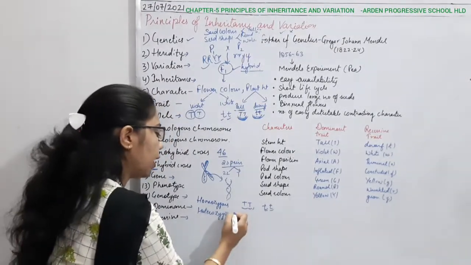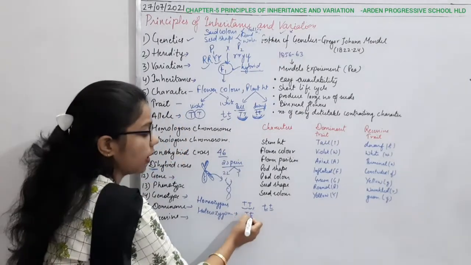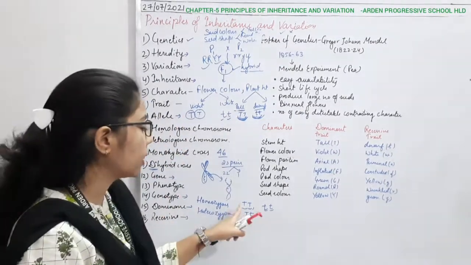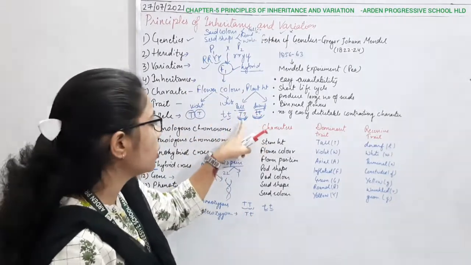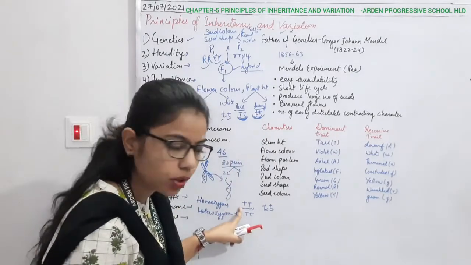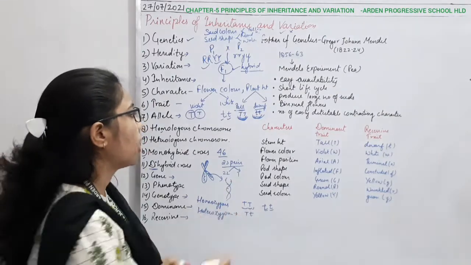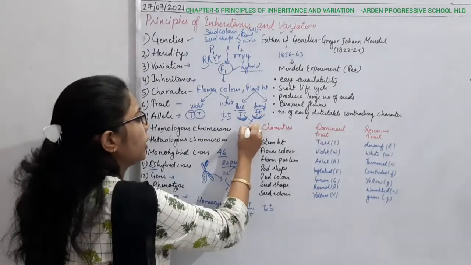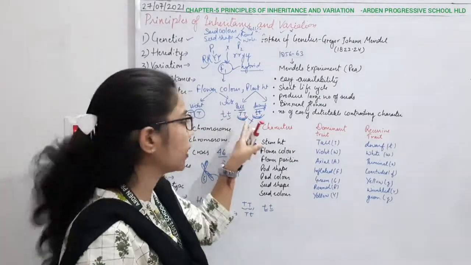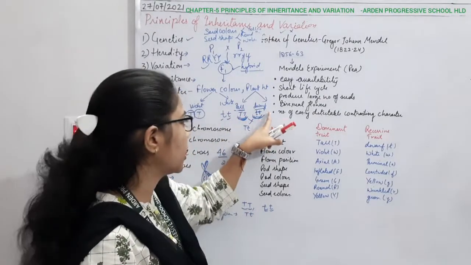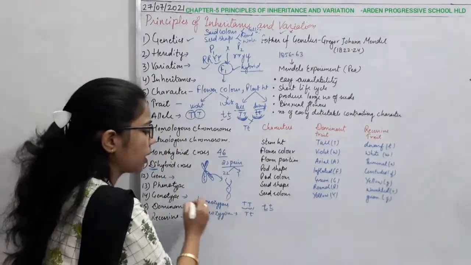Now if I talk about the heterozygous condition, it will be of different alleles, capital T and small t. So when you are seeing in the parents, okay, capital T and capital T is the homozygous condition, and hetero means when they are having two different types. It means that after crossing, we are getting capital T and small t, because some of the character it is getting from the tall, and some of the character it is getting from the dwarf. Okay, so the conditions are homozygous and heterozygous.